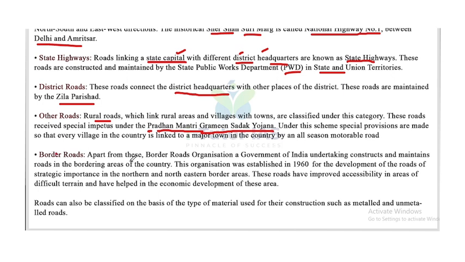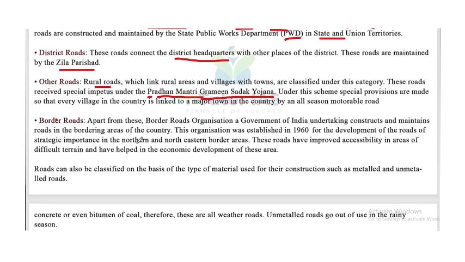Next one is border roads. The Border Roads Organisation, a Government of India undertaking, constructs and maintains roads in the bordering areas of the country. The organization was established in 1960 for the development of roads of strategic importance in the northern and northeastern border areas. These roads have improved accessibility in areas of difficult terrain and have helped the economic development of these areas.